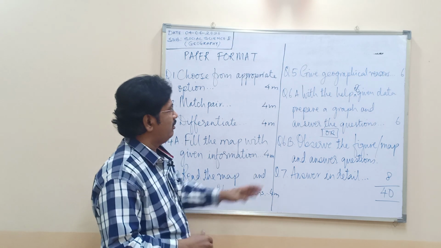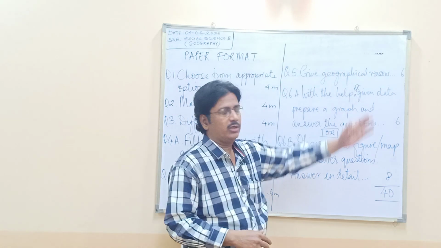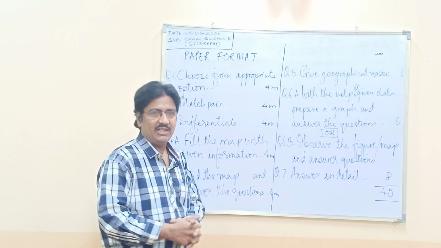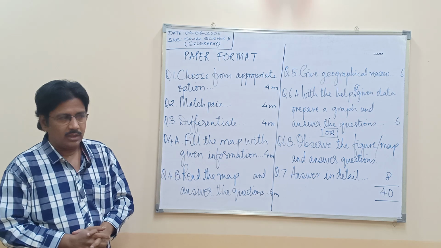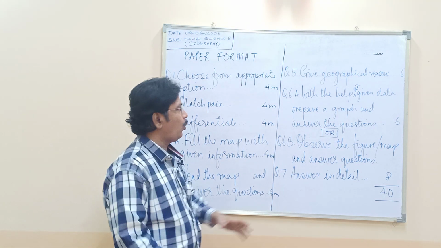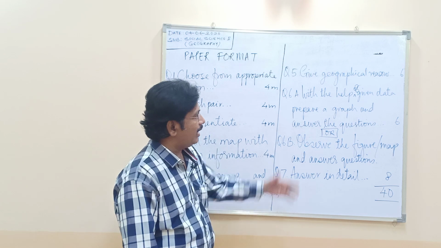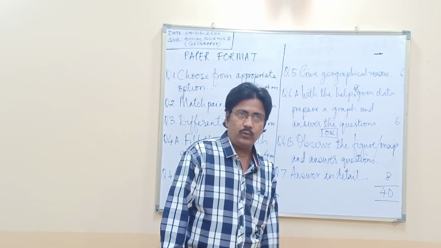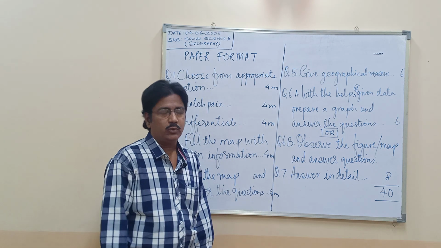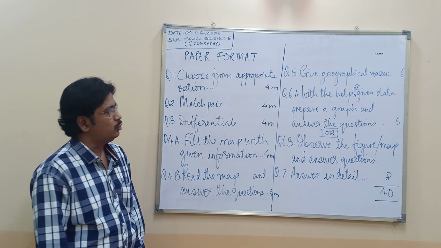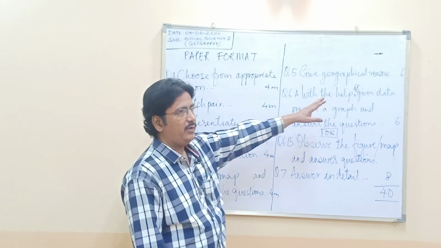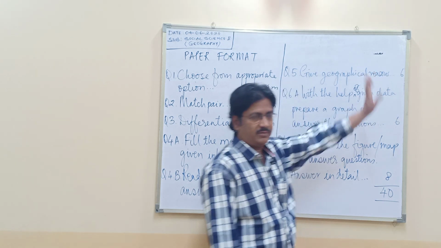Finally, we move on to question number 5. Give geographical reasons. Scientific reasons are there, historical reasons are there. Same way we move in with geographical reasons also. Again there will be 4 questions. Out of that you have to do 3 of them, 2 marks each, consisting of your 6 marks.